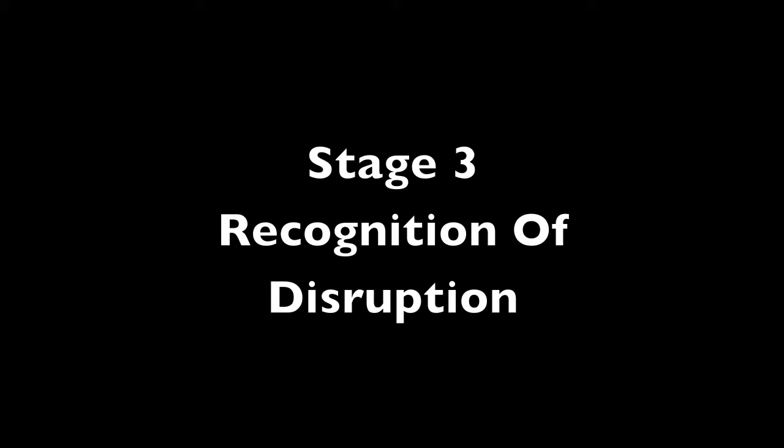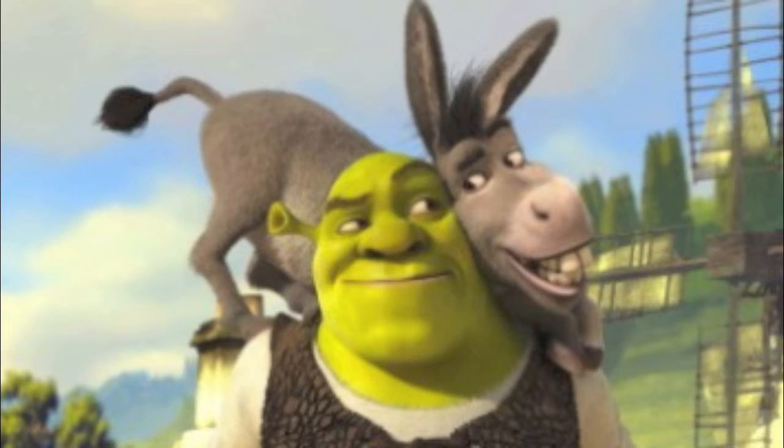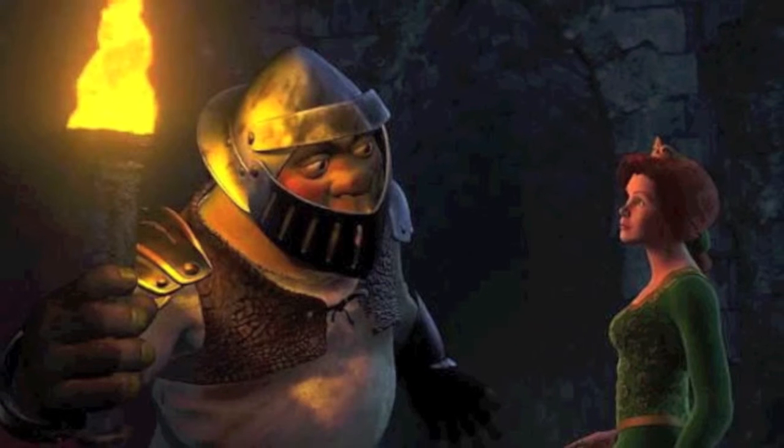After this is the recognition of disruption. In Shrek, this is where Shrek meets Donkey and they go to find Farquaad to get the swamp back. The 4th stage is the attempt to repair the disruption. This is when Shrek goes on a quest to save Fiona in order to get his swamp back.